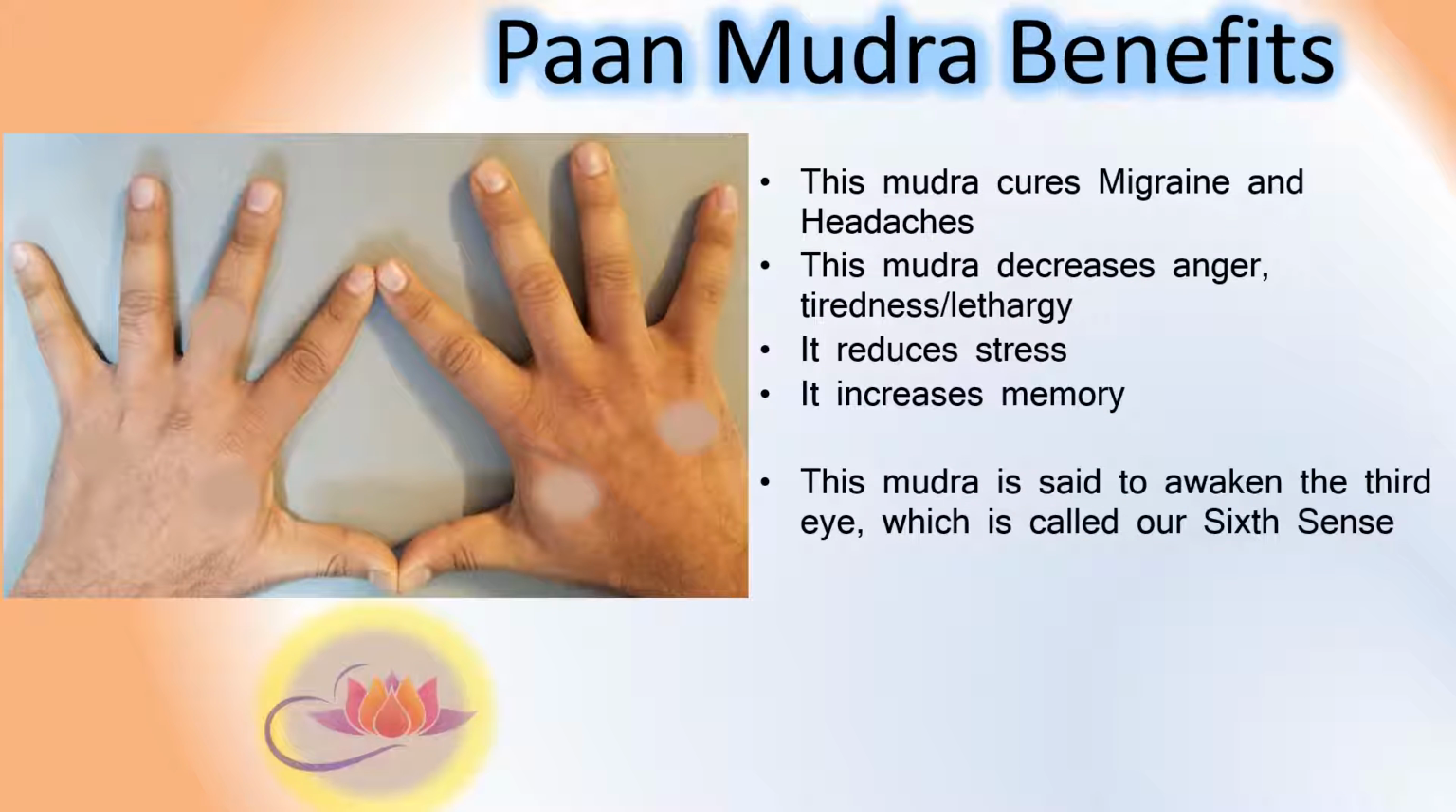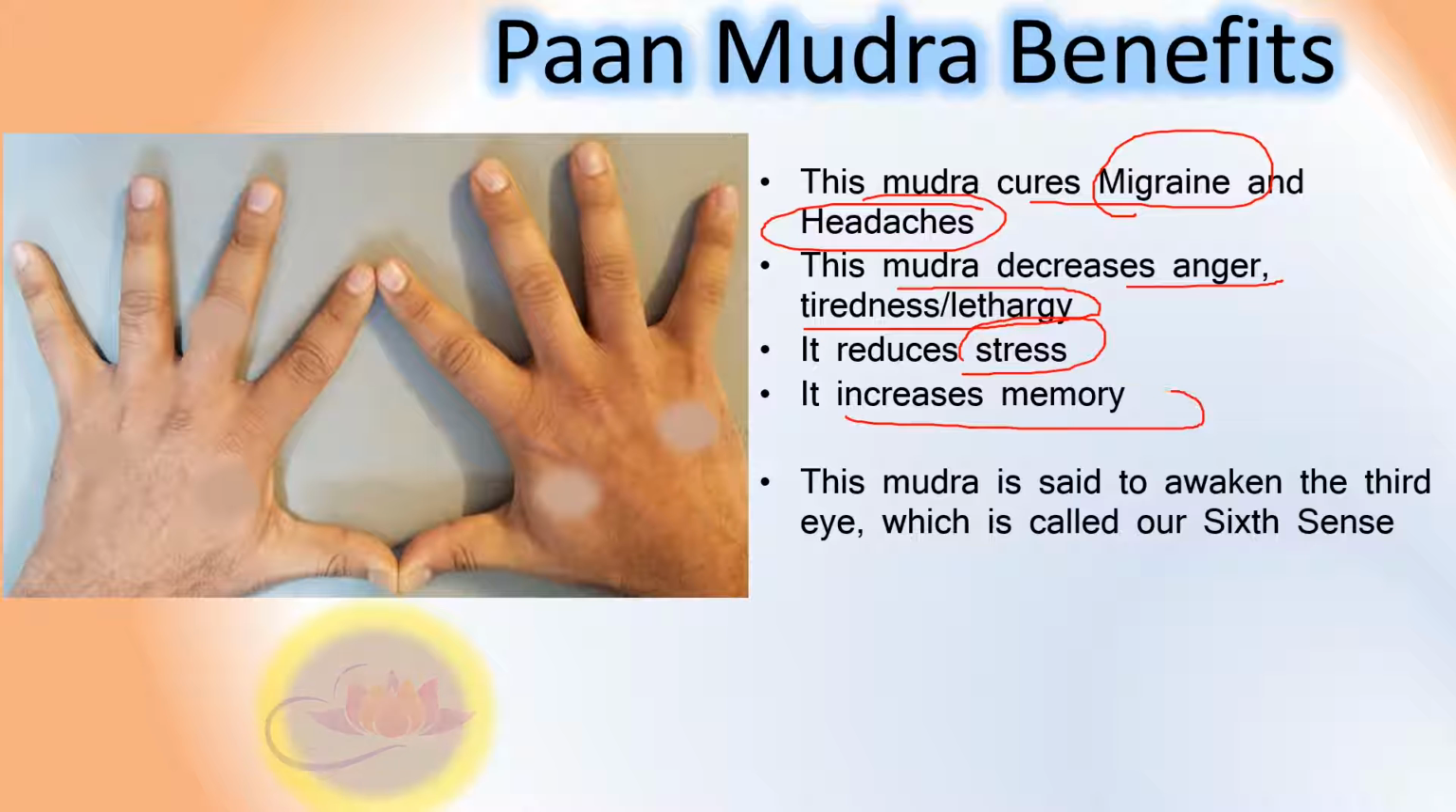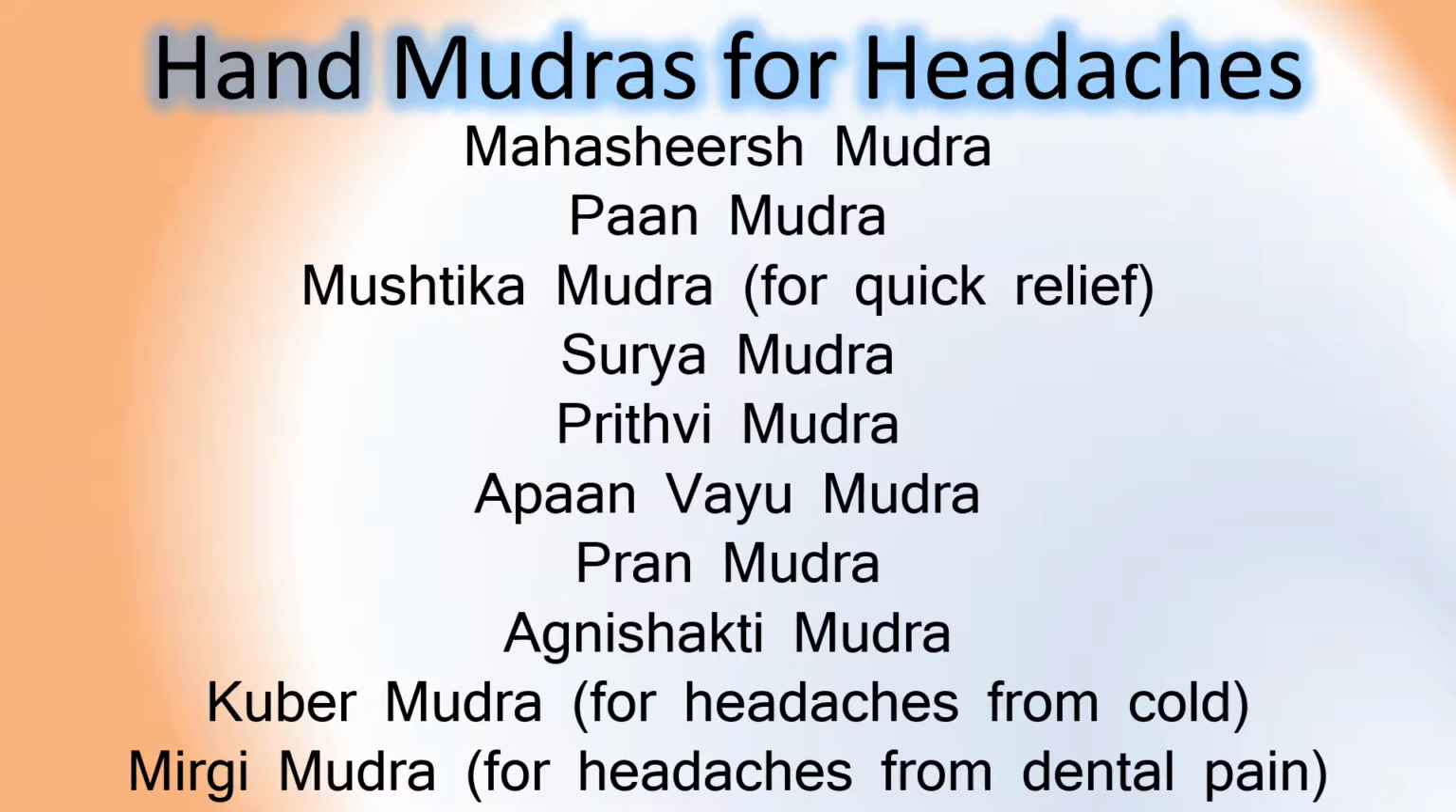Benefits of Pan Mudra. This mudra cures migraine and all types of headaches. This mudra decreases anger and tiredness or lethargy of our body. This mudra reduces stress and it also increases memory. This mudra is said to awaken the third eye, which is also called our sixth sense.